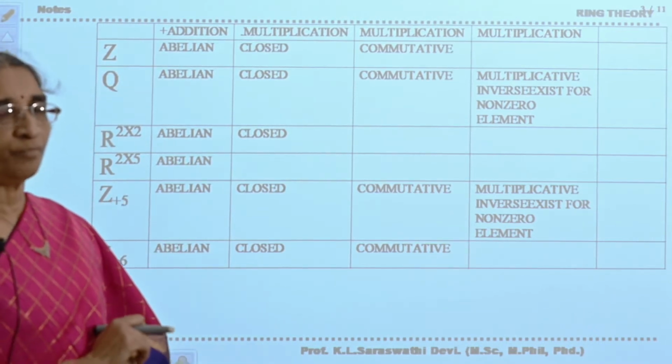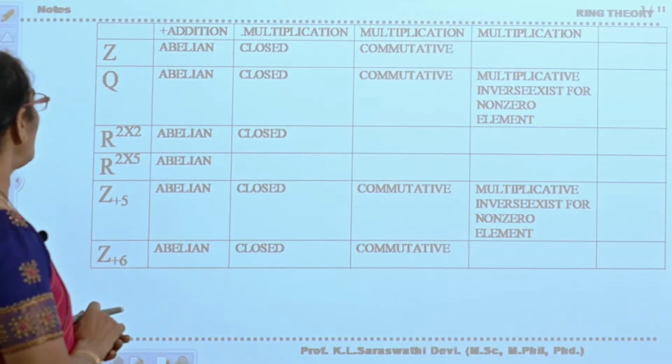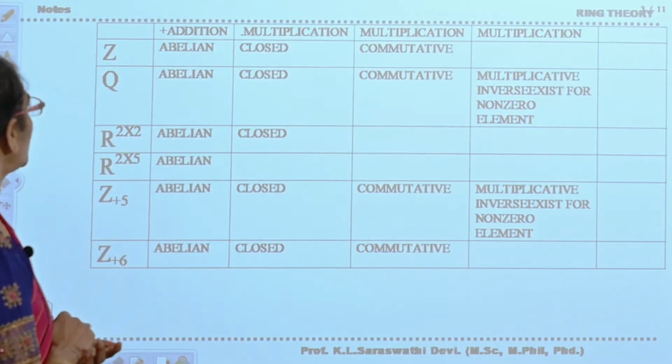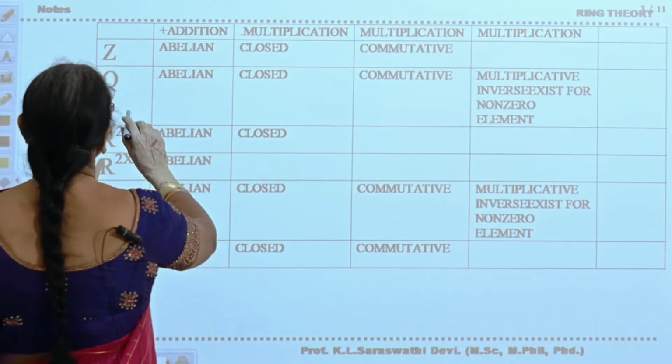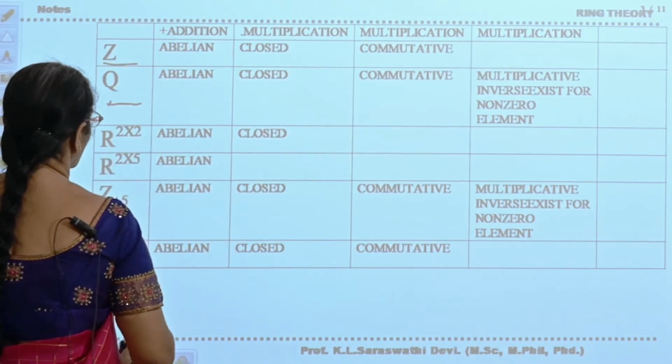Now here, before going to the definition of field, we will see some sets. Z is the set of all integers. Q is the set of all rational numbers.